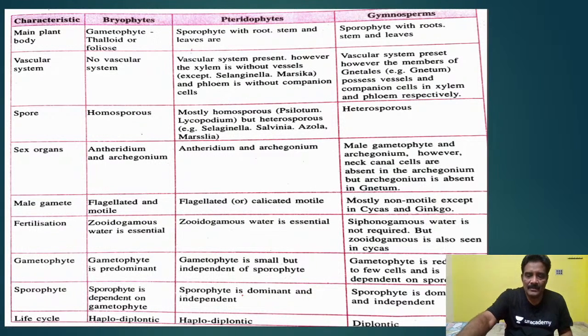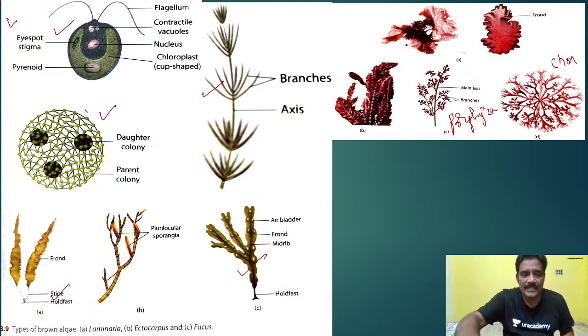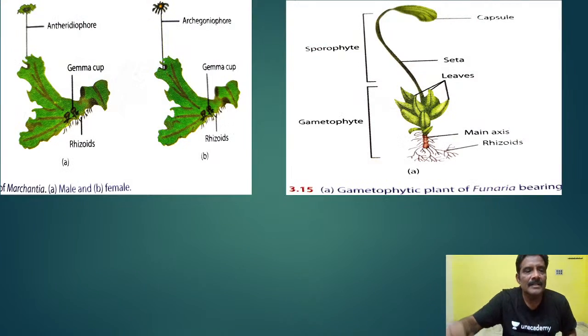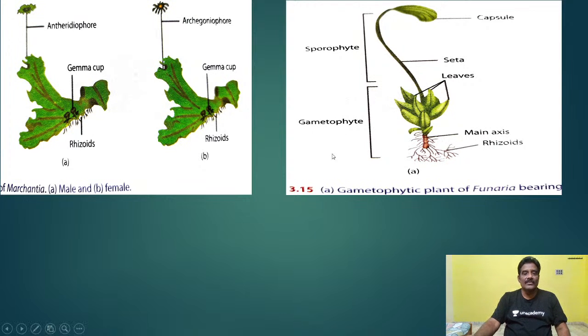First of all, have a look. What type of organisms are bryophytes? This is one example of a bryophyte. This is Marchantia, you see here. This is the male plant and this is the female thallus. If there is no distinct leaf, root or stem, the plant body is called a thallus. Male and female thallus here.